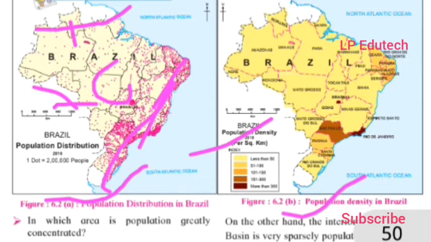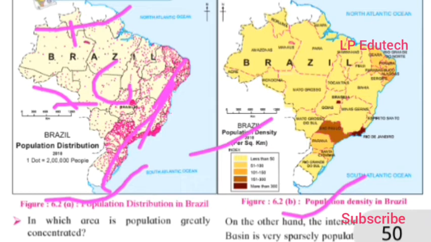Now question 3: prepare a note on the factors responsible for the uneven distribution of population based on the study of Brazil that you have made so far. As per the study we have made so far, we came to the conclusion that the population distribution in Brazil is uneven. The density of population is more in the eastern coastal region due to well-developed agriculture and industries. Also, the population density is high in the southern part of Brazil due to the favorable climate, abundant rainfall, fertile soil for agriculture and the availability of water. So these are the factors responsible.